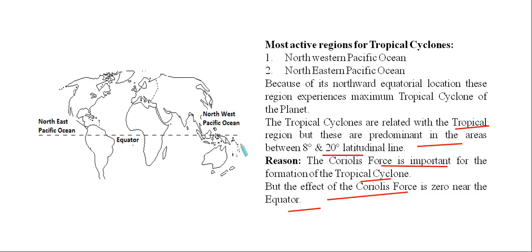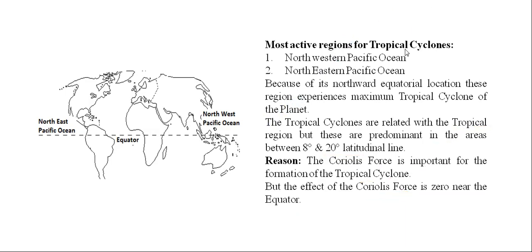The Coriolis effect is also important for the formation of tropical cyclones. That's why from 0°, that means the equatorial region, up to the 5° latitudinal line in both hemispheres, we have very few tropical cyclones or very weak tropical cyclones. But these tropical cyclones are mainly dominant over the 8° up to 20° latitudinal lines, because from this equatorial line, we have a constant increase of the Coriolis effect up to the pole. At the pole, we have the maximum Coriolis effect.